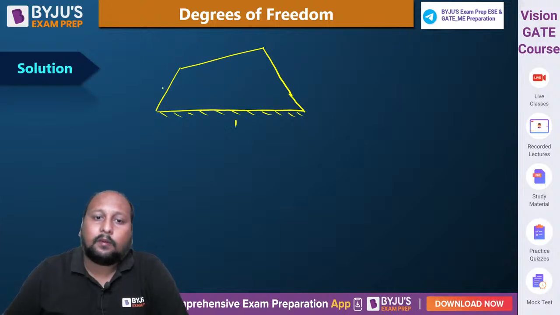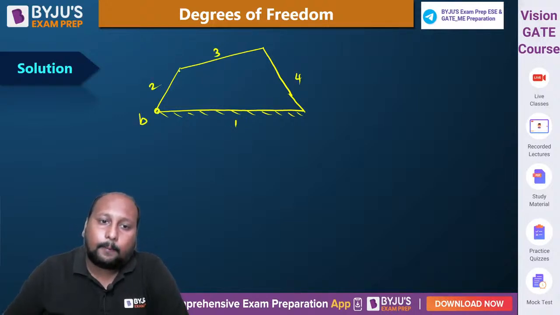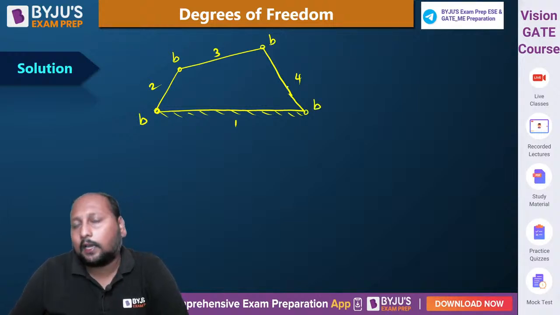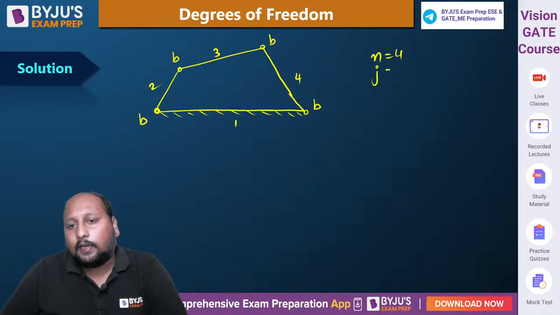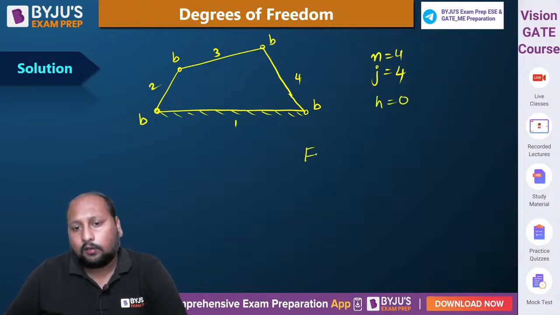Let's identify link number 1, link number 2, and the binary joints: binary joint, binary joint, binary joint. We'll also be taking one example based on a higher pair. So here the number of links is equal to 4, the number of binary joints is equal to 4, and the number of higher pairs is equal to 0. So the degree of freedom is equal to